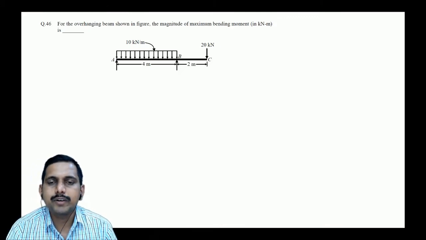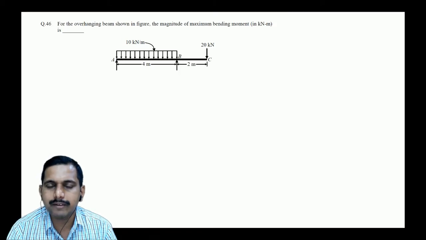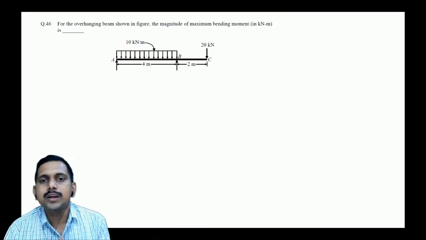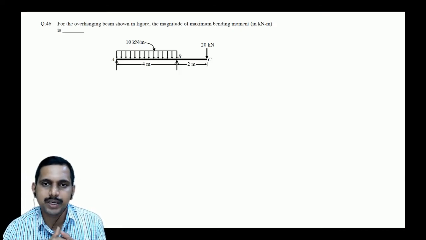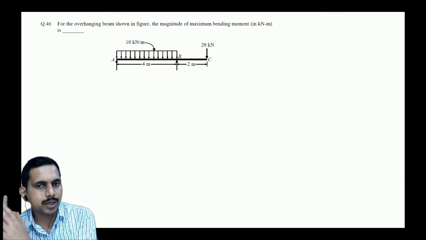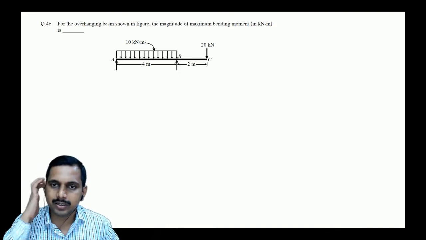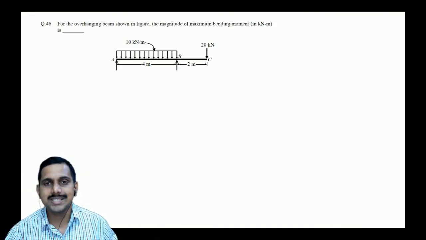Tomorrow's class, we will not do any mathematics. Okay, today we will have mathematics. Tomorrow class we will not have any mathematics. We will have 2 hours of class on different questions that have appeared in statics only, including free body diagrams, including trusses, moments. Okay, all these things, whatever we have calculated, so that it will be helpful for you to attempt the exam on Saturday.